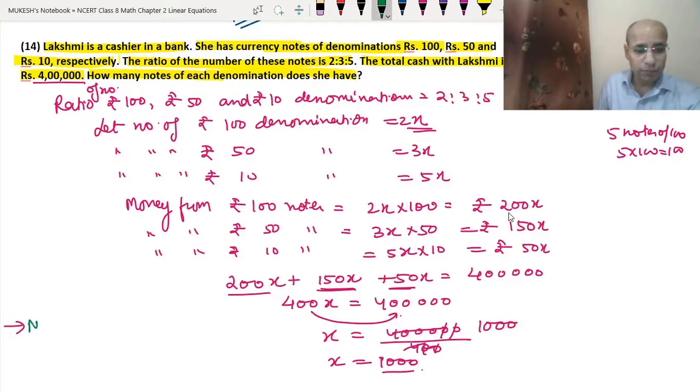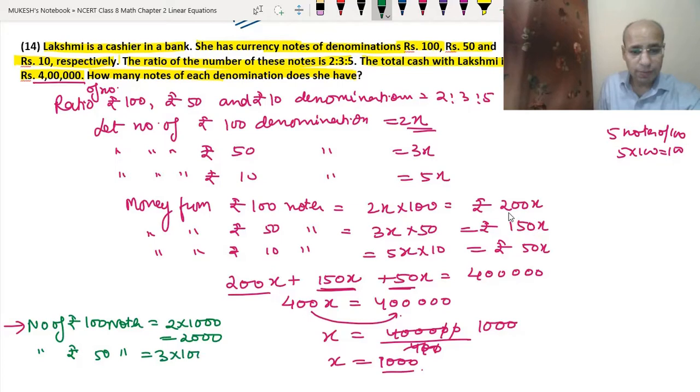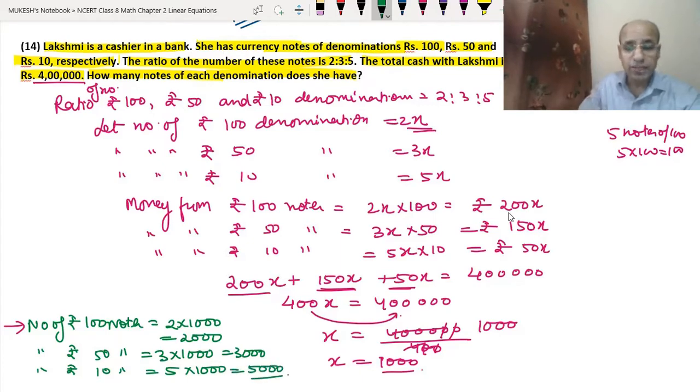The number of rupees 100 notes will be, we have 2x, that means 2 into 1000, which is equal to 2000 notes. Then the number of rupees 50 notes, we have 3x, that means 3 into 1000, which will be equal to 3000 notes. And the number of rupees 10 notes is 5x, that means 5 into 1000, that means we have 5000. Okay, so now let's check the answer.